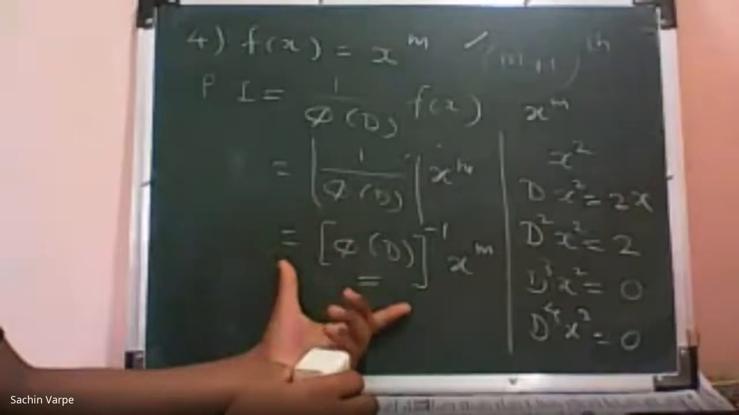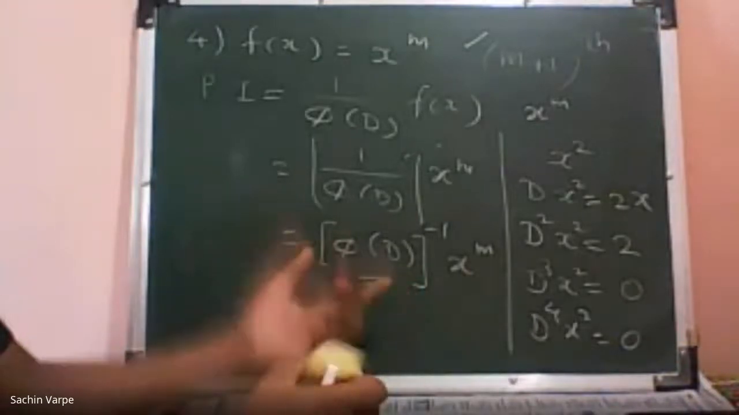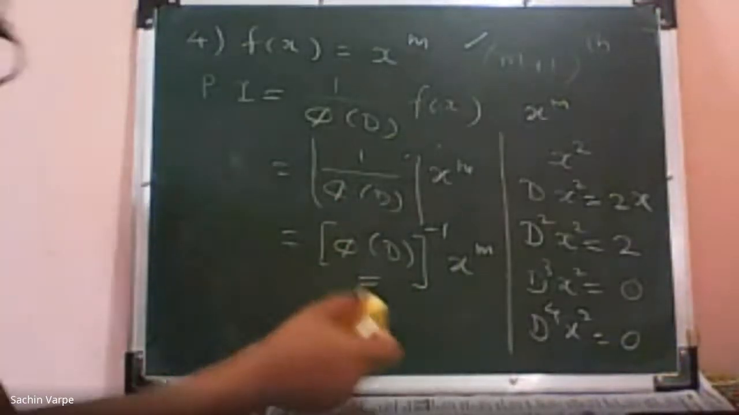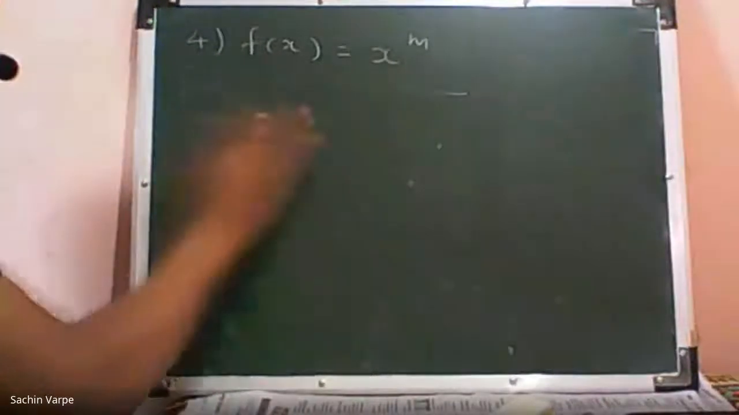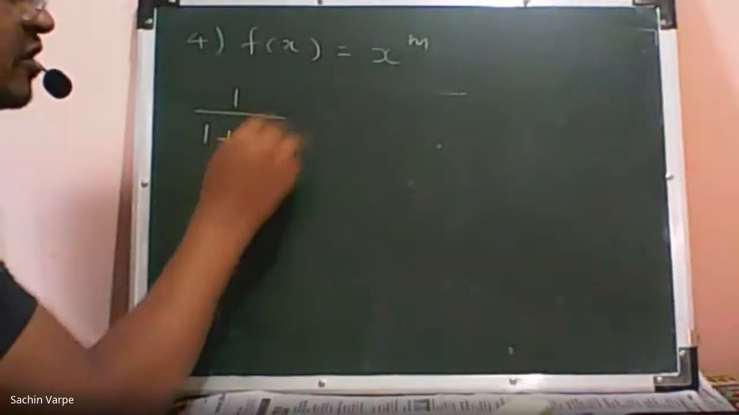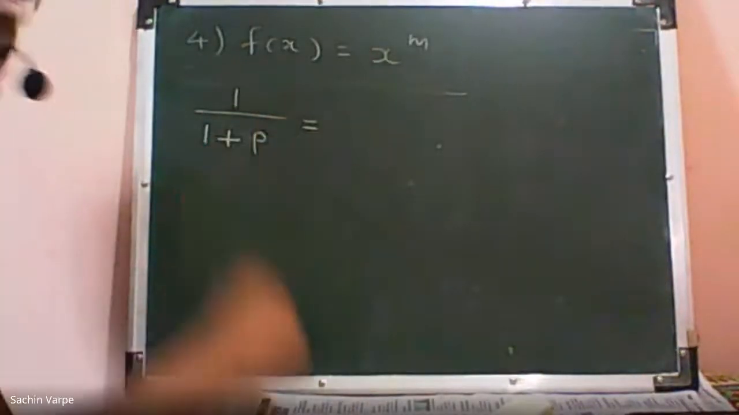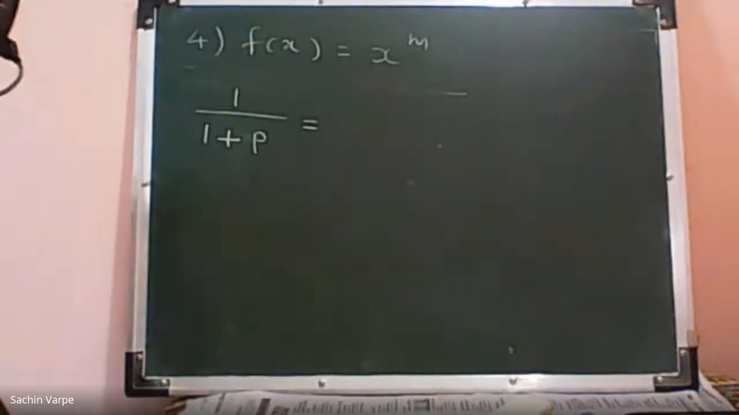Okay, so here the main part is expansion. So write down the next line. The standard expansions we will use are as follows. That is 1 upon 1 plus p. What is this standard expansion? Do you remember? 1 upon 1 plus x or 1 upon 1 plus p can be written as?